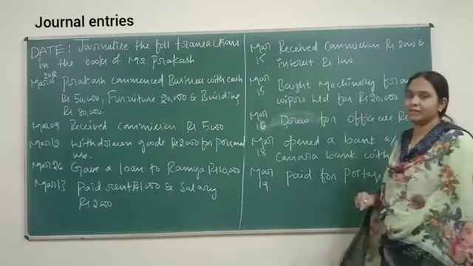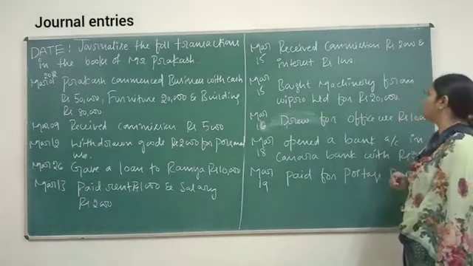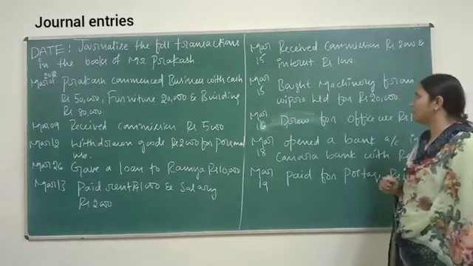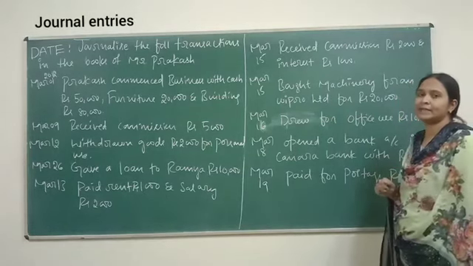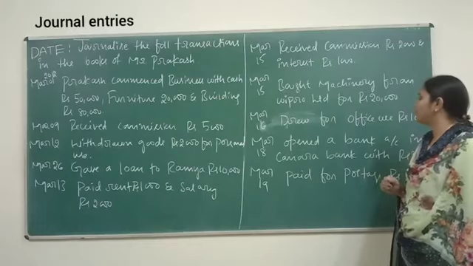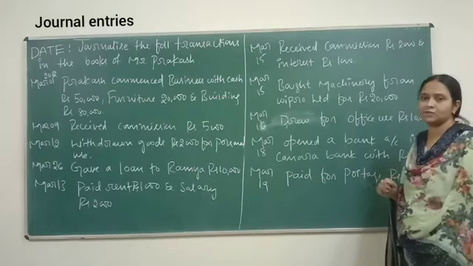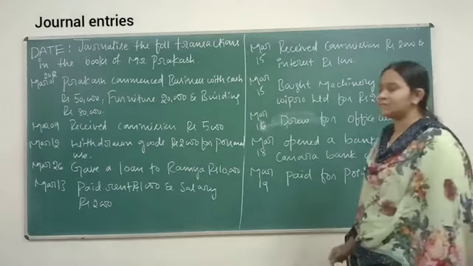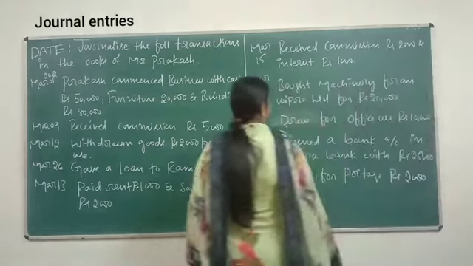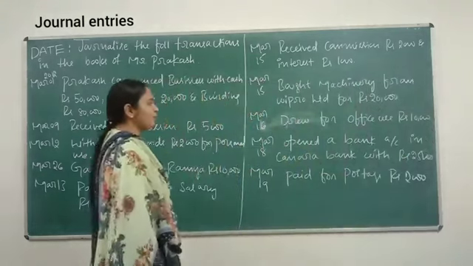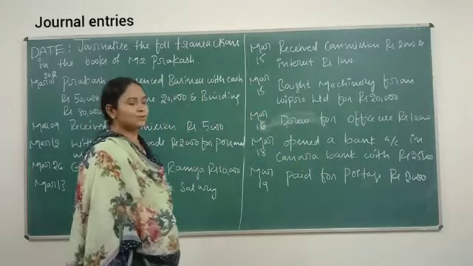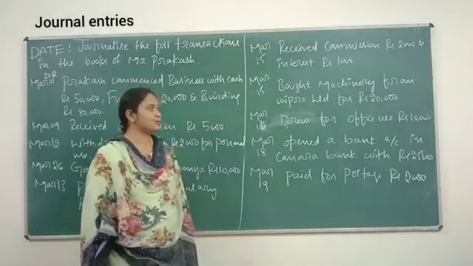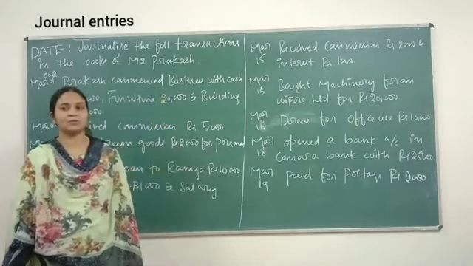Again March 15, bought machinery from Wipro Limited for rupees 20,000. March 16, due for office use rupees 10,000.